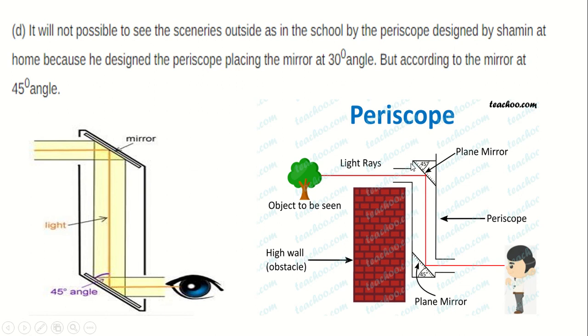Okay, so look, that is the school boundary, and suppose there is a tree which cannot be seen by Samin, but he can see the tree by using this periscope. Look here, the mirrors are placed at an angle of 45 degrees with the tube, and the mirrors are parallel to each other. Okay, these two mirrors are parallel to each other. So then he will be able to see the object.